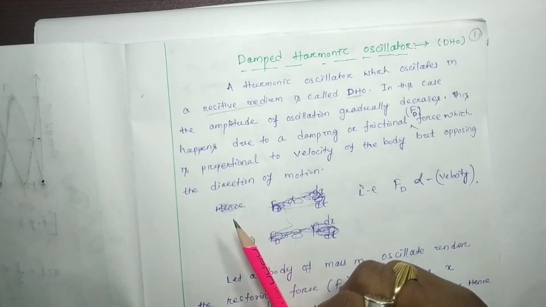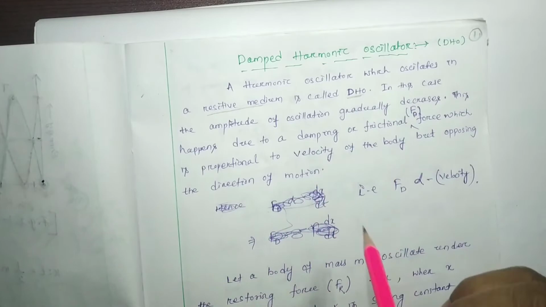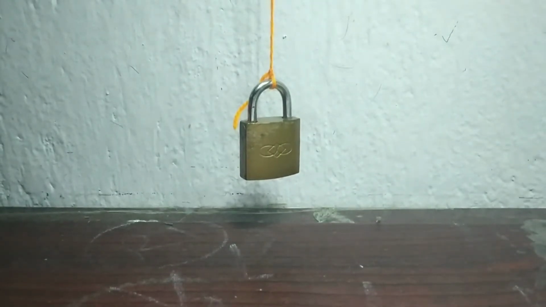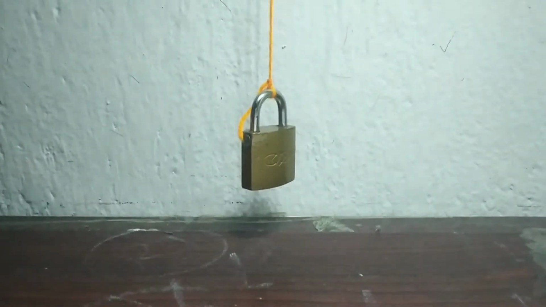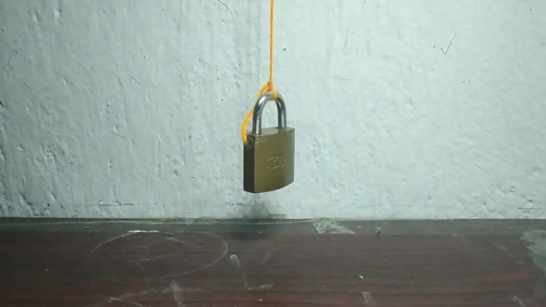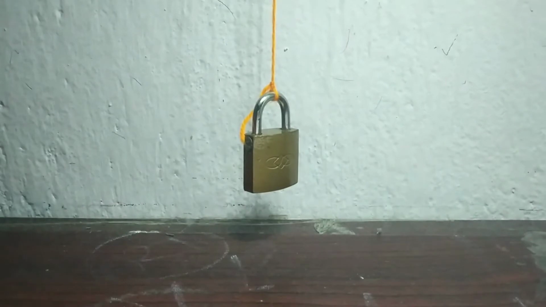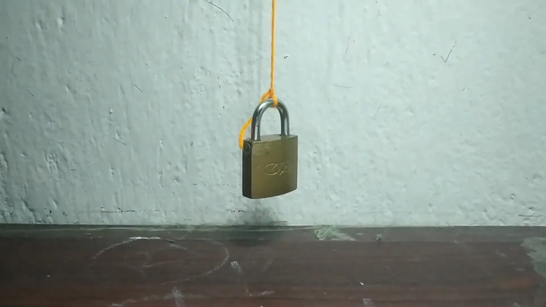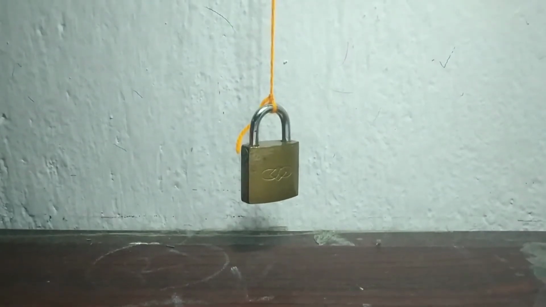How it is, I am going to give you one example. You just watch it. See, this is an oscillator which is at rest at its mean position. Now I am going to oscillate this oscillator.